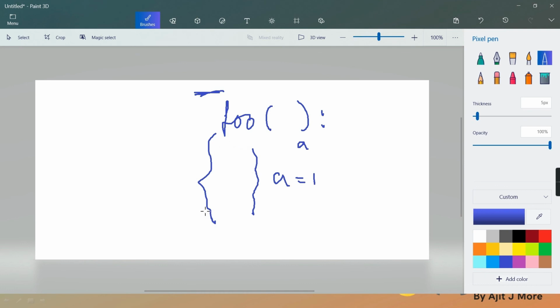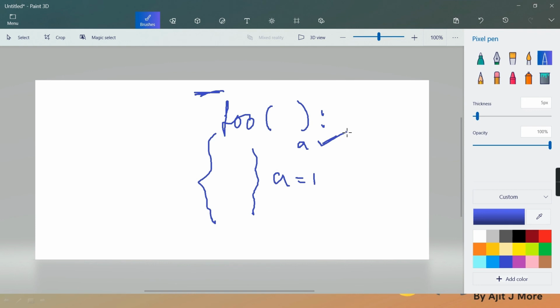Here, in its own body it finds it, but before binding it you are using it. Like in real life, the baby is not born yet, but before that you have filed the income tax for that baby and purchased mutual funds and shares for that baby. It is the same concept: you are trying to access it before binding it, and that is the reason it gives an unbound error.